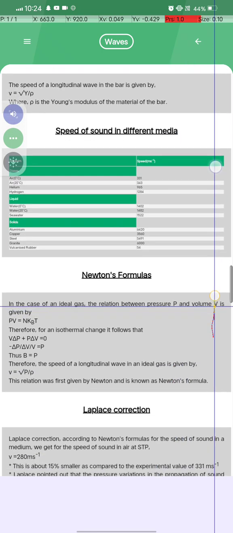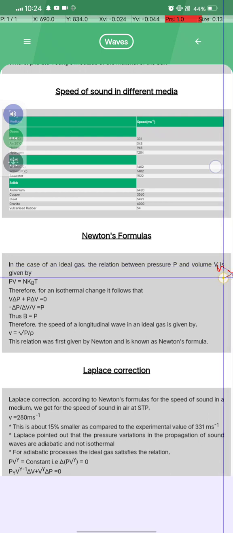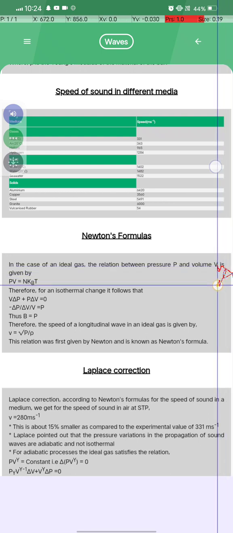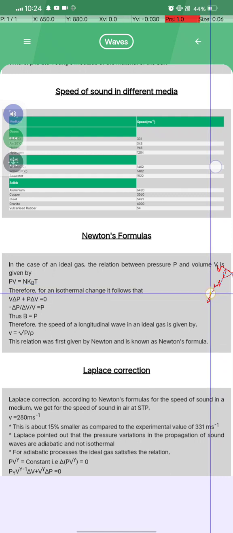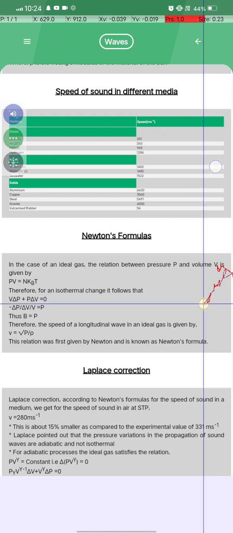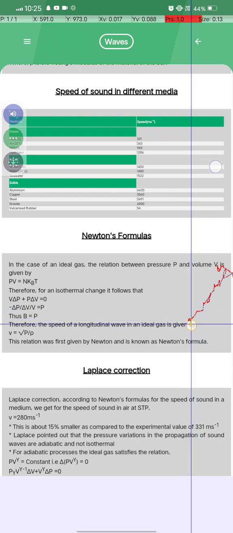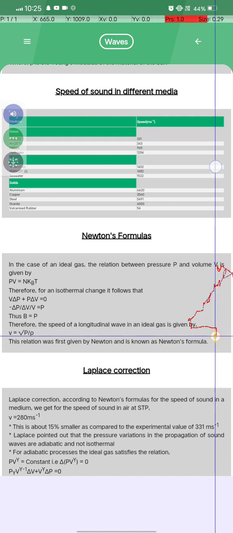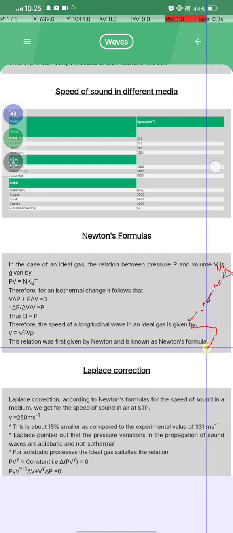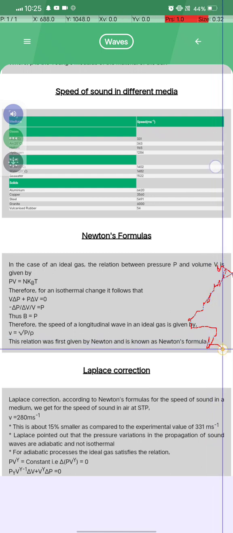See, Newton's formula: in the case of an ideal gas, the relation between the pressure P and the volume V is given by PV is equal to nkBT. Okay, nkBT. For an isothermal change it follows that P delta V plus V delta P is equal to 0, where minus P is equal to delta P by delta V by V, and thus B is equal to P. Therefore the speed of longitudinal waves in an ideal gas is given by v is equal to root P by rho. Okay, capital P by small rho, and this relation was first given by Newton and is known as Newton's formula.